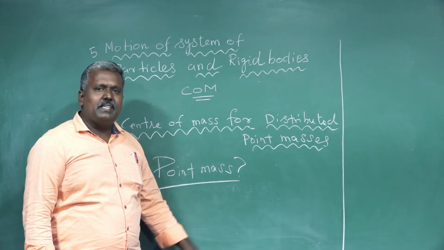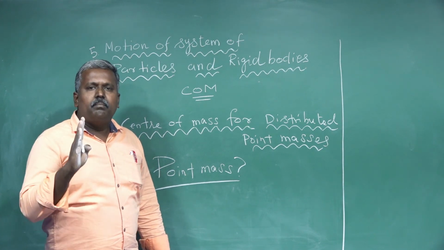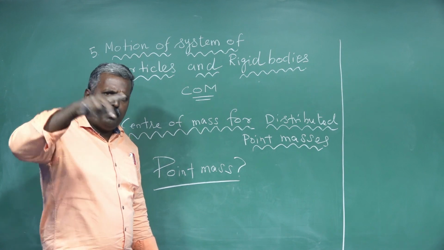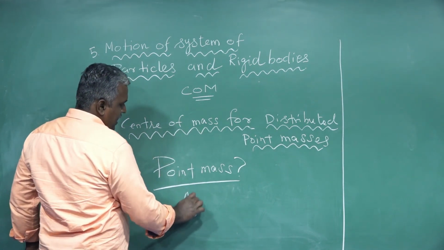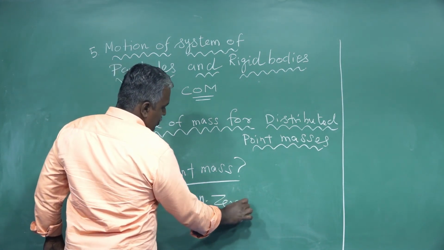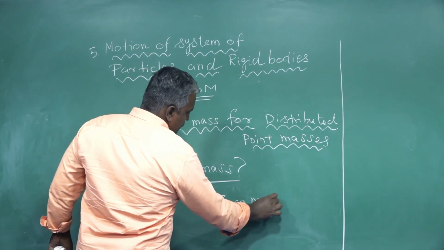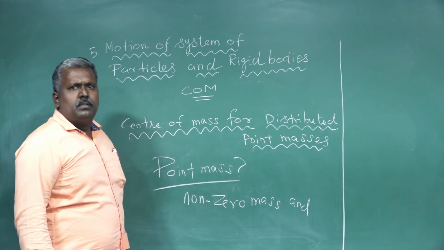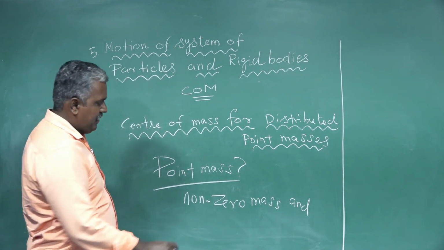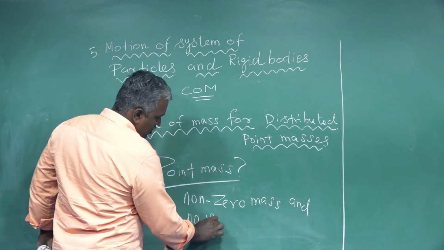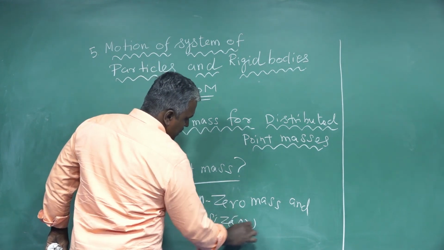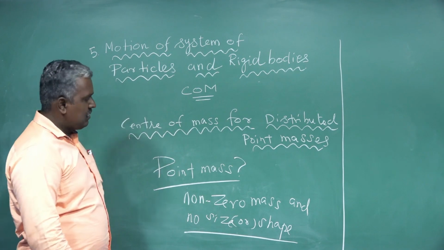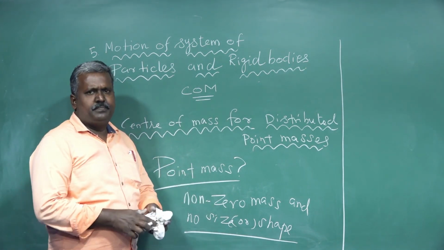So, a point mass is a hypothetical point particle which has non-zero mass and no size or shape. Okay, it is called a point mass.